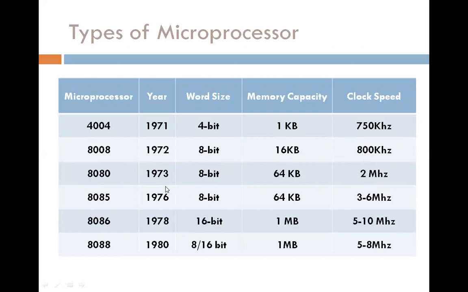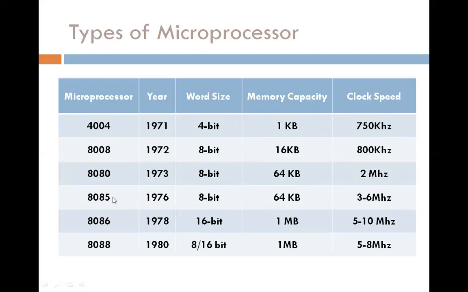In 1976, the next microprocessor was invented. This microprocessor is 8085, an 8 bit microprocessor, memory capacity is 64 kilobyte, and clock speed is 3 to 6 megahertz.